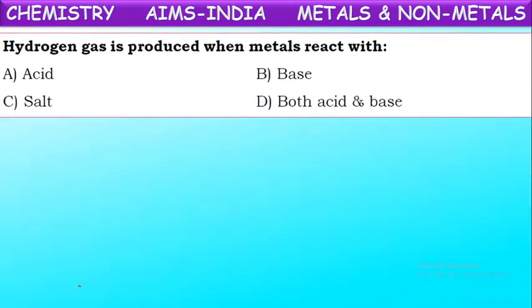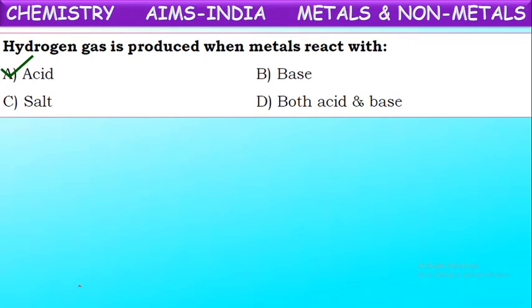Next, hydrogen gas is produced when metals react with. Yes, hydrogen gas is produced when metals react with dilute acids.